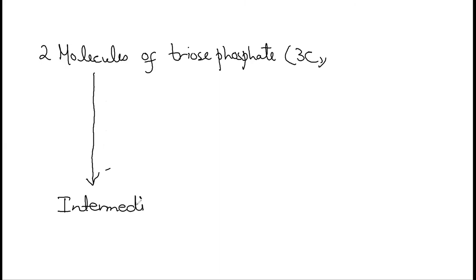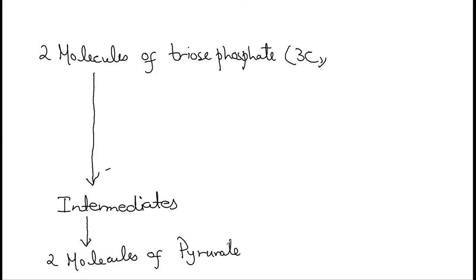For example, one of the compounds is dihydroxyacetone phosphate, etc. But you need not remember these names. Just remember triose phosphate. Intermediates are there, and all these intermediates are obviously 3 carbon. And finally, the ultimate end is 2 molecules of pyruvate, which are 3 carbon molecules.